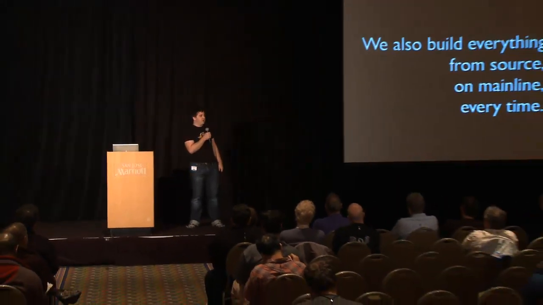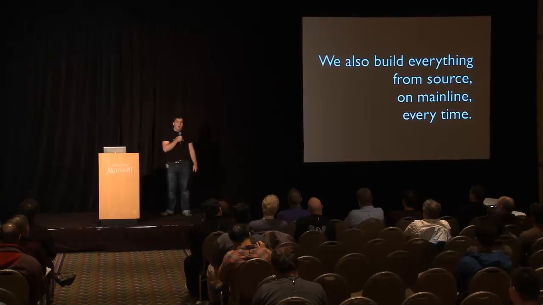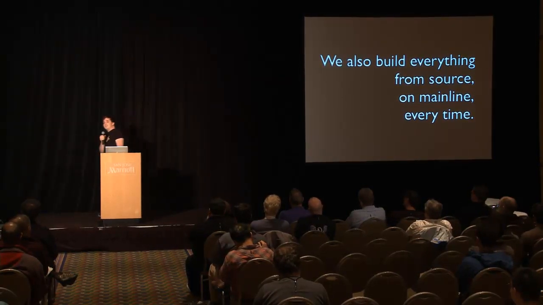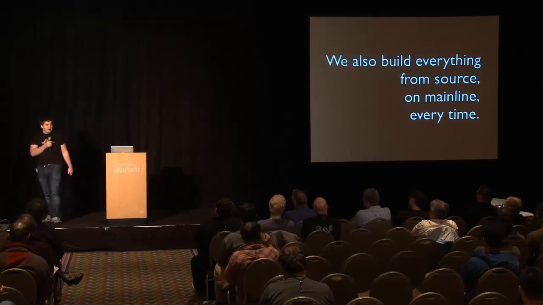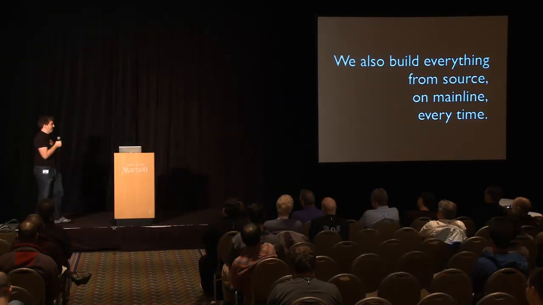Now, Google hasn't been around for all that long, so this code base has grown fast. At times, it's grown very ugly. And to make matters worse, we didn't just write a lot of code. We didn't just build a lot of code. We build everything from source on the main line of the code base every single time. We don't have precompiled libraries. We're building all of this source all the time, every single build. That's insane, okay? It is truly insane. But it presents some opportunities.